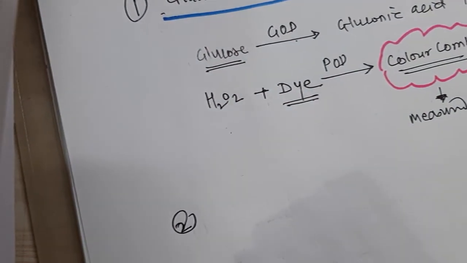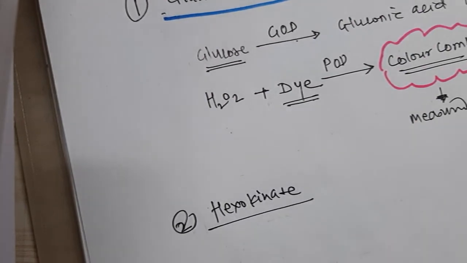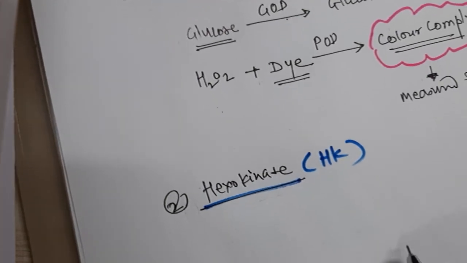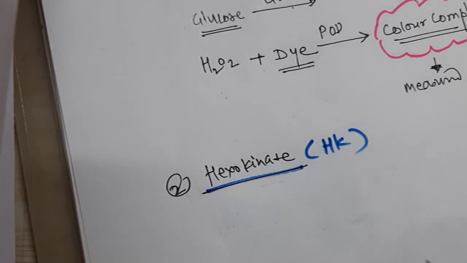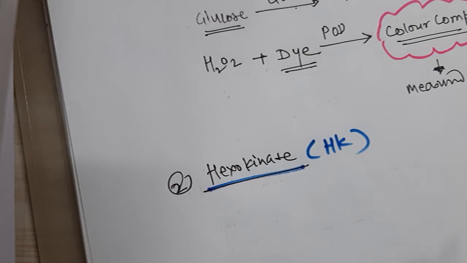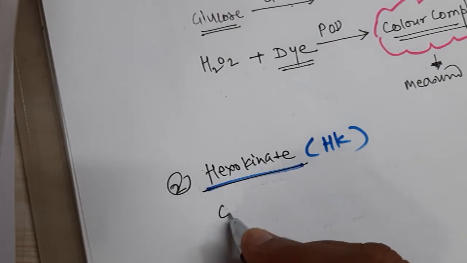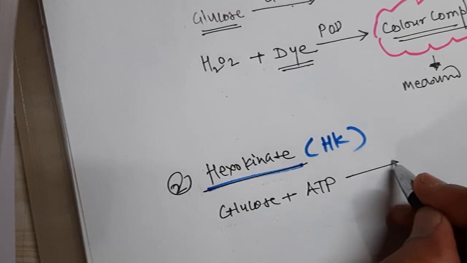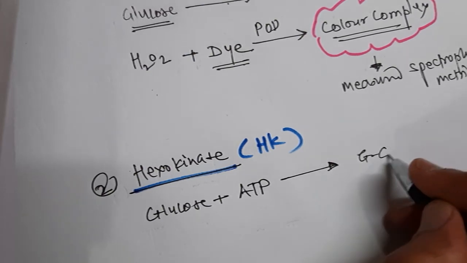Second is the hexokinase method. Now this hexokinase catalyzes phosphorylation of glucose, as we have studied in the case of the glycolytic pathway also. Glucokinase or hexokinase, they phosphorylate the glucose. So glucose, when phosphorylated with ATP, will give glucose 6-phosphate plus ADP.